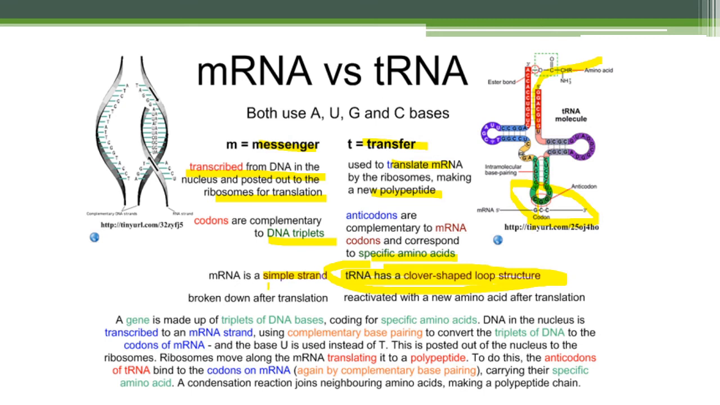Okay, similarly, the mRNA is broken down after translation. Because after translation is done, the mRNA will break down. But the tRNA is always reactivated to carry amino acids again. Okay, the gene is made up of triplet DNA bases coding for a specific amino acid. That is transcribed in the form of mRNA. The complementary base pairs of the DNA code the mRNA, making the polypeptide chain, and anticodons will be developed by tRNA, the codons from mRNA to make specific amino acids and proteins.